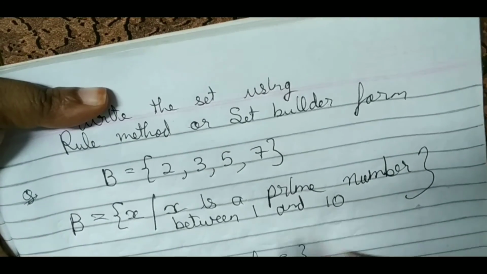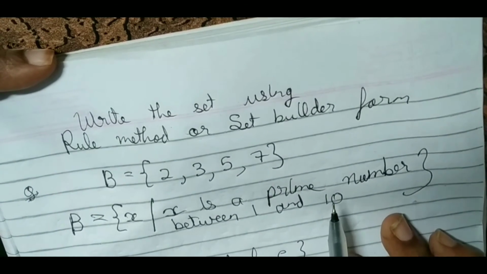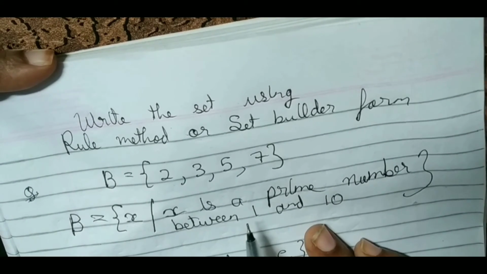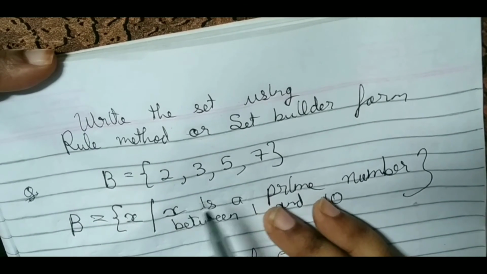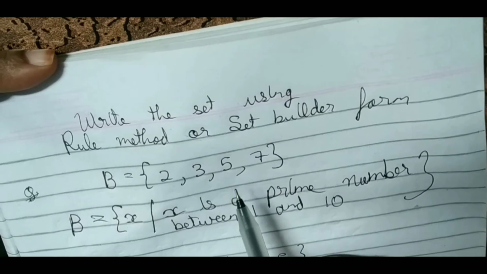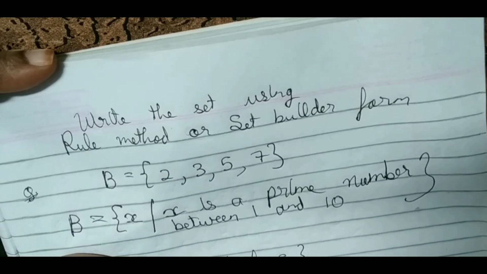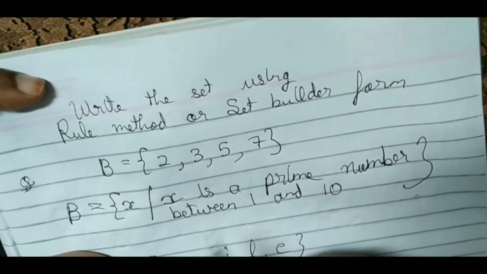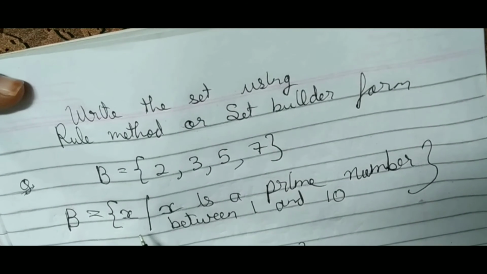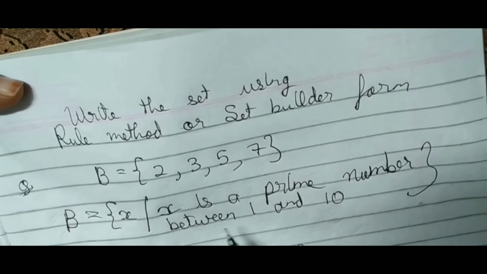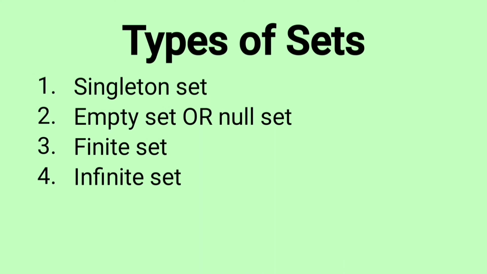What we have written is in the rule method, or the set builder form. Understood? We are not writing the elements, but we are writing the property of that element. See this set, the property was the set of all prime numbers between 1 and 10. So we are just writing the property. We will denote the element by X and we will write the property. We will read this as B is a set of all X such that X is a prime number between 1 and 10.